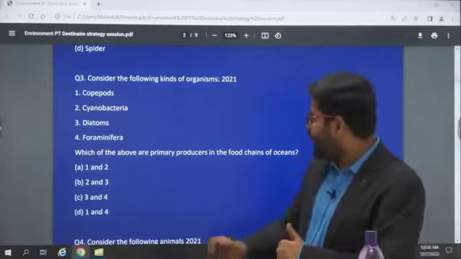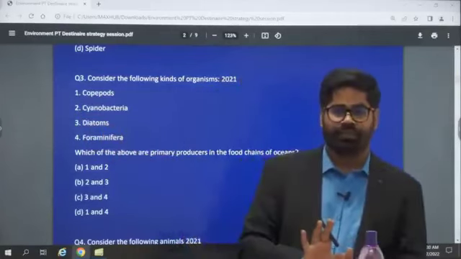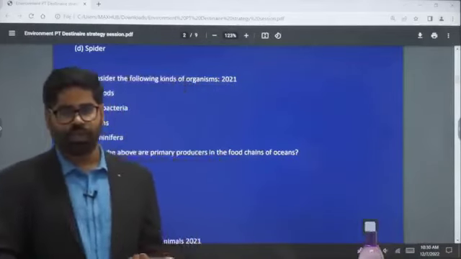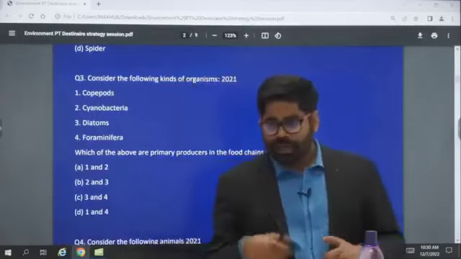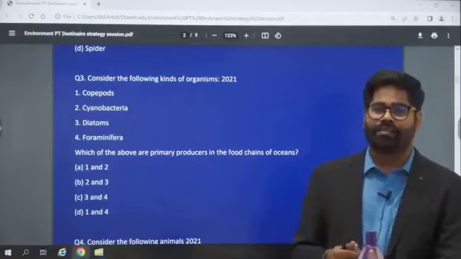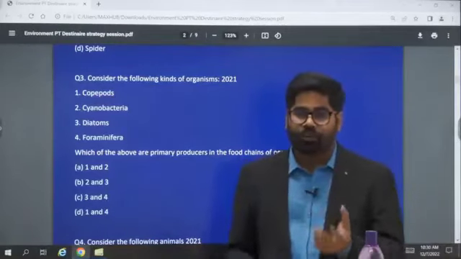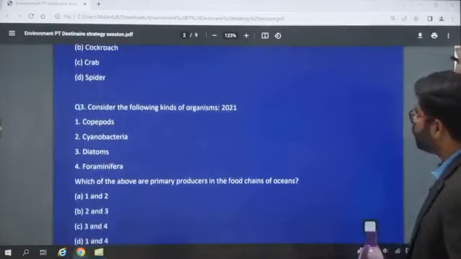Okay. So here we have the answer 2 and 3, cyanobacteria and diatoms. And this is what, during our discussion, we are going to do. And this is also what I am expecting you to do, that whenever we are going through a certain topic, when we have read about certain types of organism, what you have to do? You have to find the example. You have to find what they are doing. Like, just a second, just see the question above.